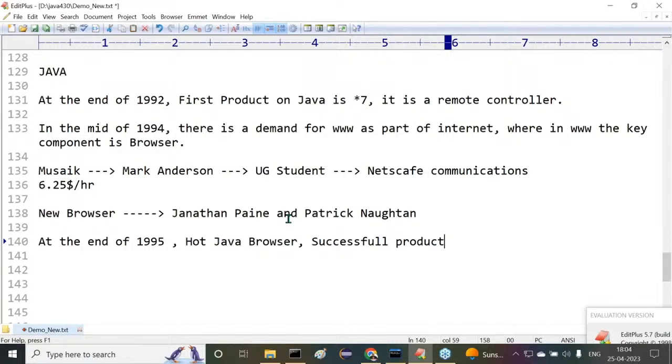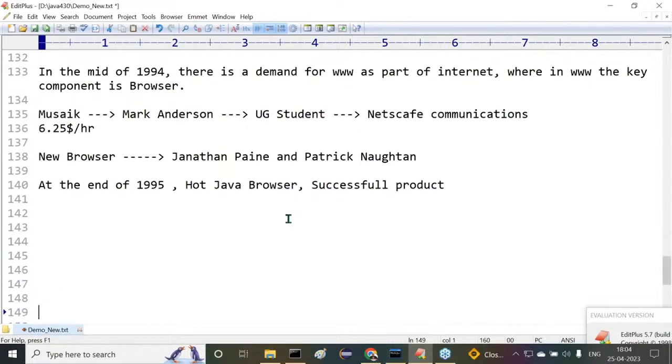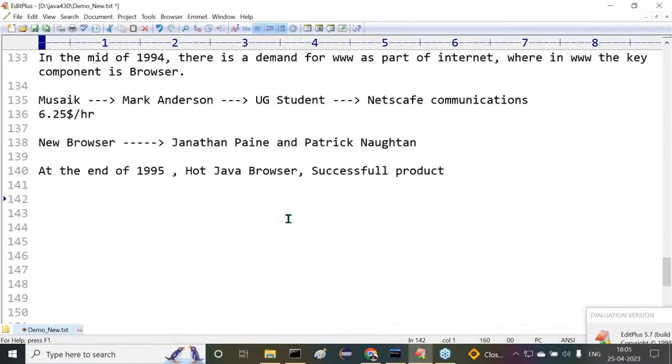Then immediately people sent requests to Sun Microsystems: why don't you release the Java programming language to the outside market? Can you please provide the Java programming language to the outside market? Then Sun Microsystems decided they wanted to provide the Java programming language to the outside market. To release it, they set the date: January 23rd, 1996.